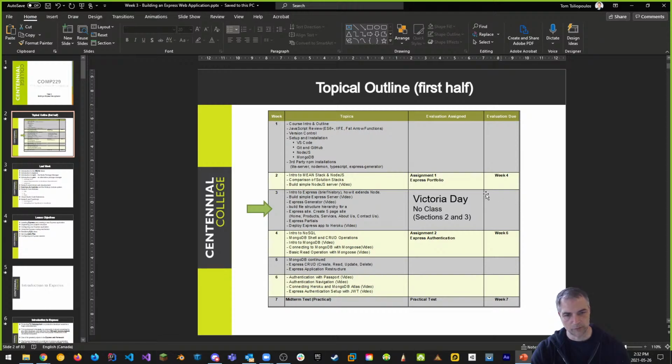More or less, you're going to be using Express as well as the Express generator, which we're going to use in a second. So not this Friday, it's next Friday. We're sitting at week 3 right now, so next Friday, week 4, is when assignment 1 is due. It's worth 15% of your final grade.